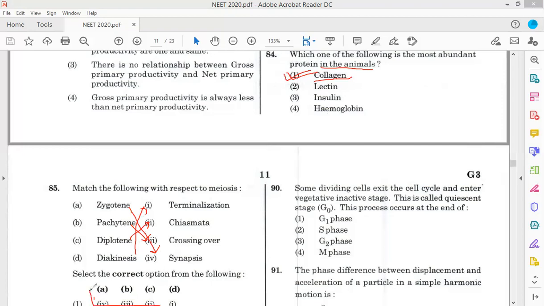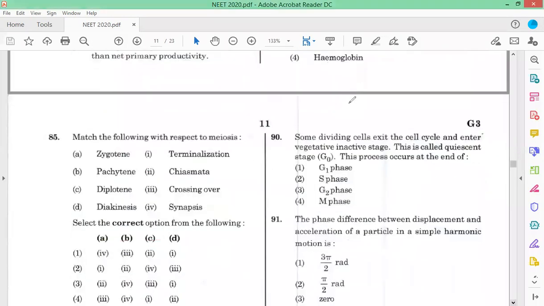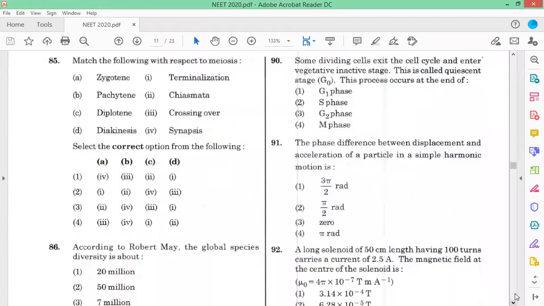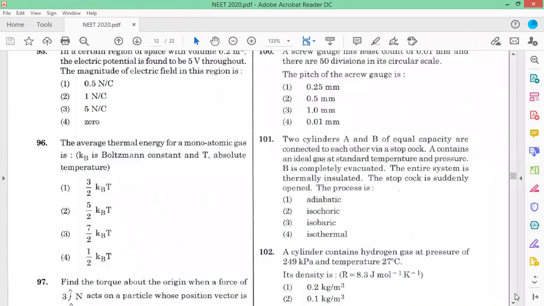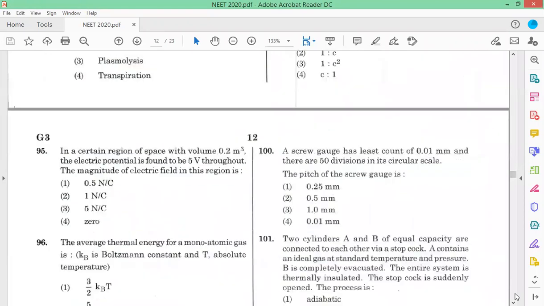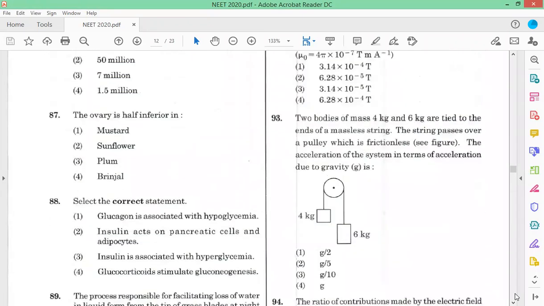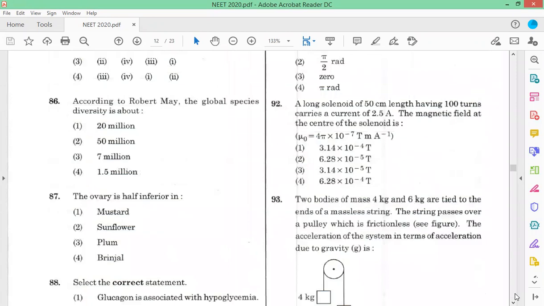So option 1 is the correct answer. So question number 86. According to Robert May, the global species biodiversity is about 7 million.